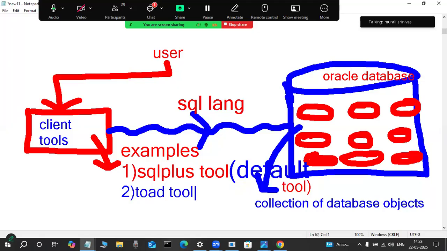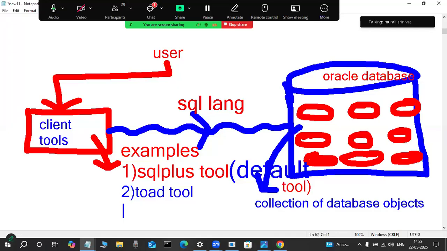Toad is a tool from Quest Software. This tool is available for SQL Server, MySQL, and Oracle. If you are interested, in the net you just have to type Toad tool for Oracle, SQL Server, or MySQL, and all the things are displayed. That's why Toad is a tool with a graphical user interface. In the olden days, this tool was used regularly. If you are interested, you install it explicitly. It is not automatically there.